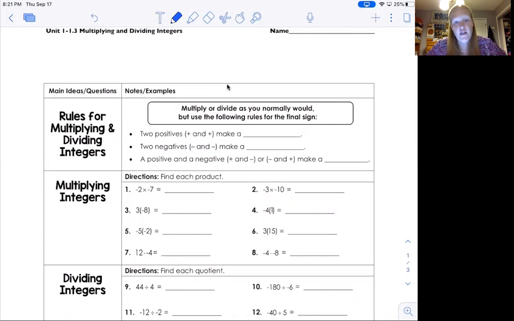You kind of started touching on this at the end of last year, and you will be using it the rest of this year. So let's just figure it out. The good news is that the rules are the same whether you're multiplying or dividing. Anytime you multiply or divide two positives, you make a positive. Anytime you multiply or divide two negatives, you also make a positive.